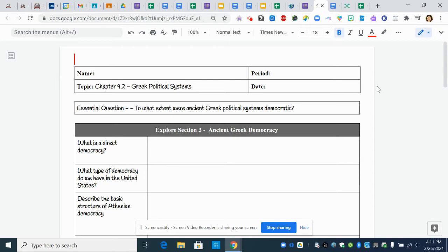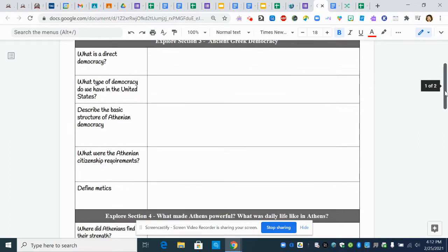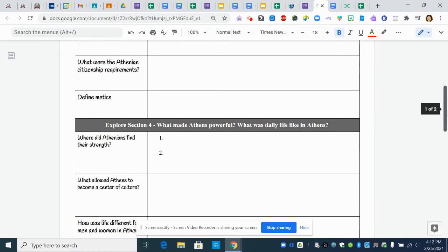You will notice that we are only reading a few sections of chapter 9.2. We'll be reading Explore Section 3 on Ancient Greek Democracy. We will then be reading Explore Section 4, What Made Athens Powerful? What was daily life like in Athens?